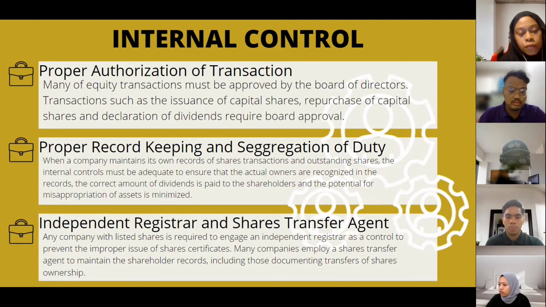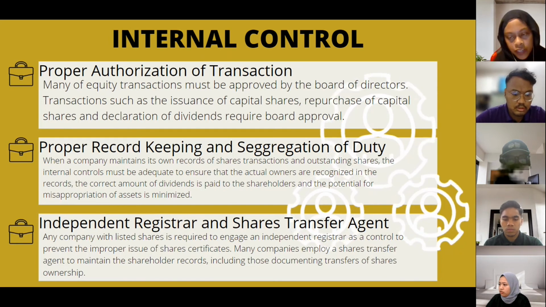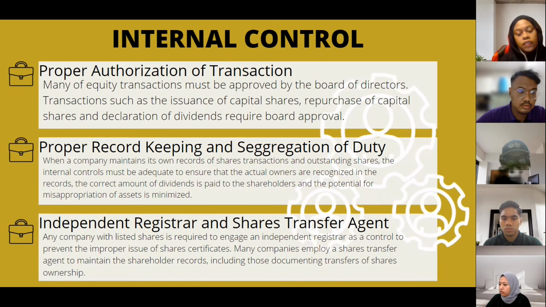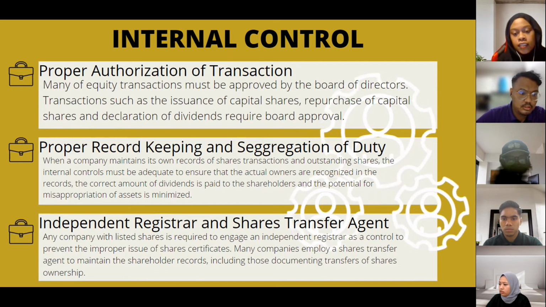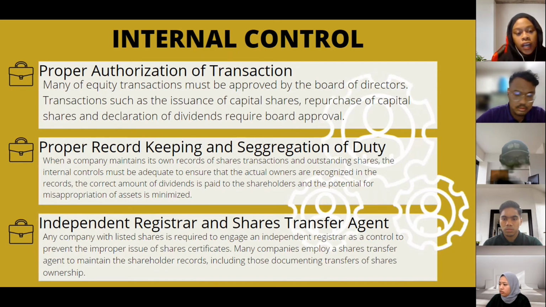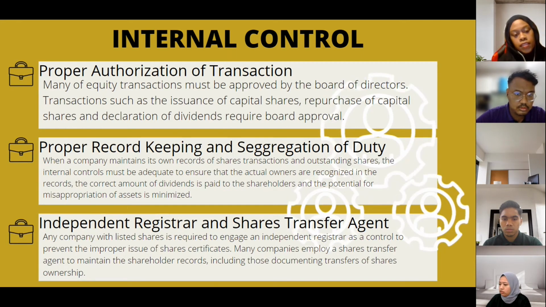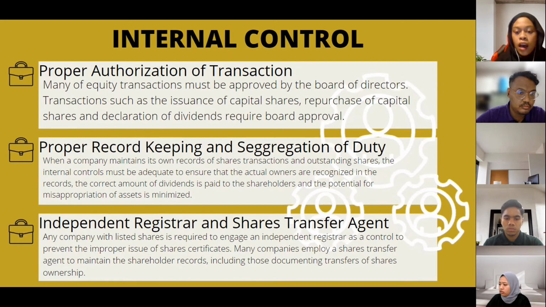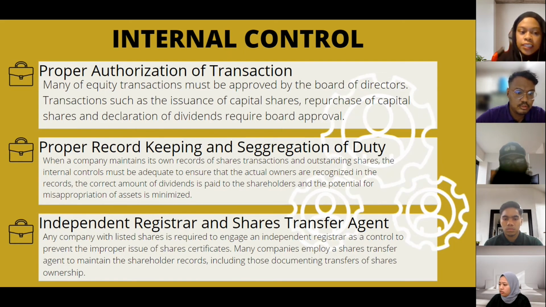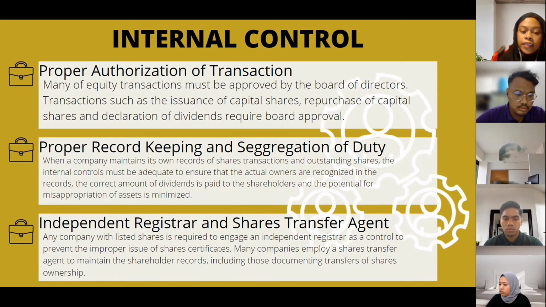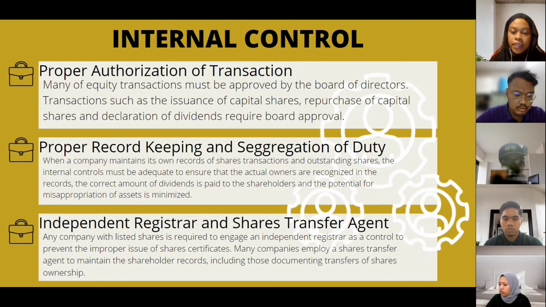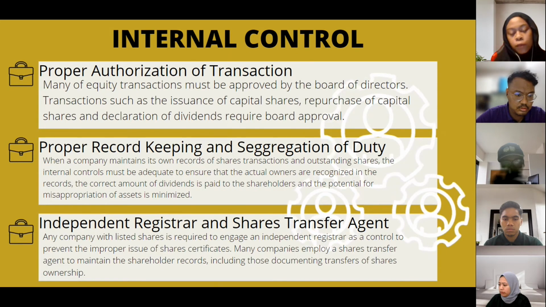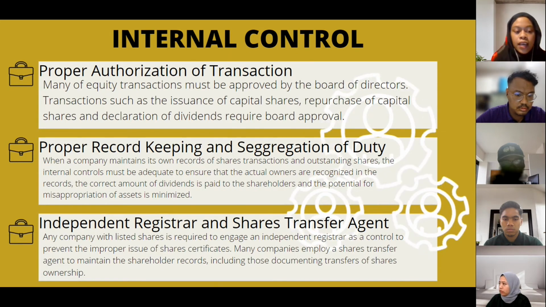Okay, next is proper record keeping and segregation of duties. When a company maintains its own records of share transactions and outstanding shares, the internal control must be adequate to ensure the actual owners are recognized in the records, the correct amount of dividend is paid to the shareholders, and the potential for misappropriation of assets is minimized.